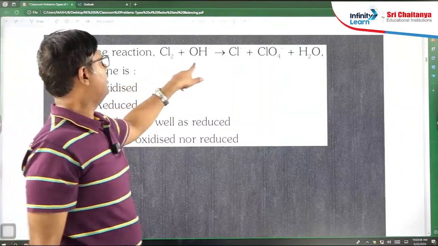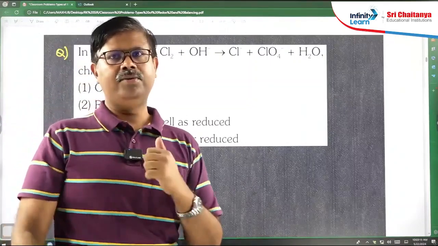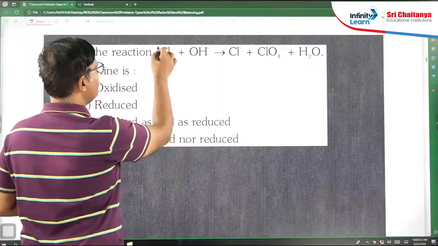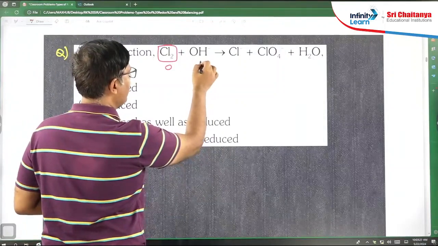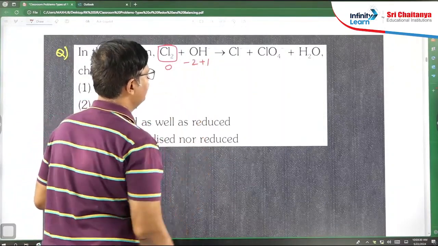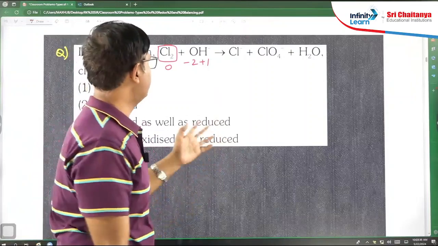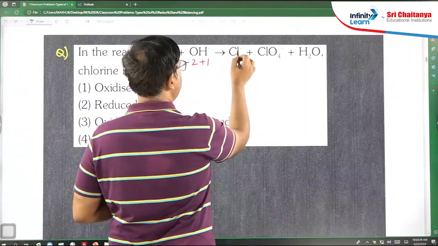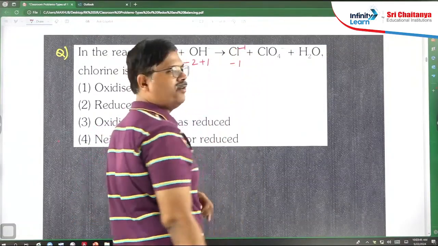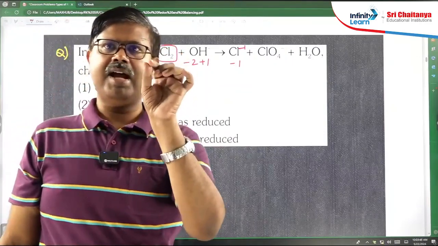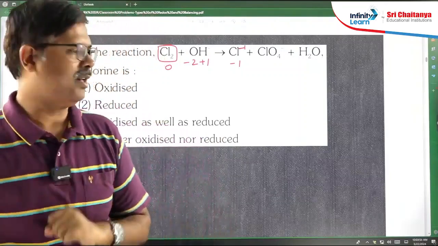Okay. In the reaction Cl2 + OH- gives this, is chlorine oxidized or reduced? See, Cl2 is elementary state. Elementary state means oxidation state is 0. And in OH, hydrogen +1, oxygen -2. Oxygen is generally -2, we already know, and hydrogen when it is with a non-metal is +1. And when only chlorine is there as an ion with a charge of -1, then whatever the charge is, that is the oxidation state. So chlorine here has oxidation state equal to the charge, that is -1.